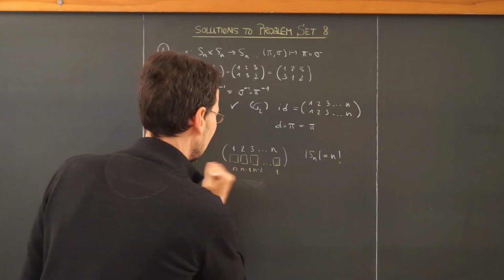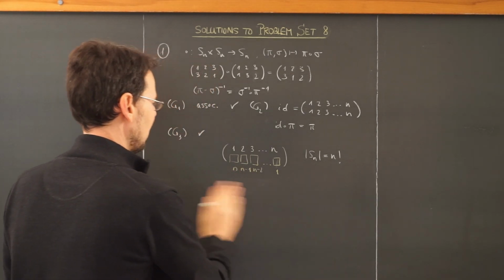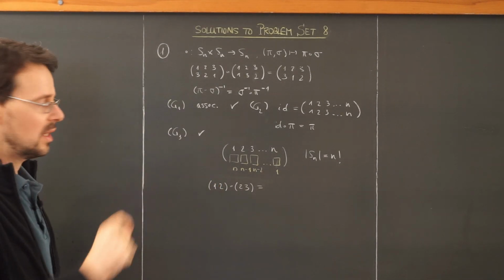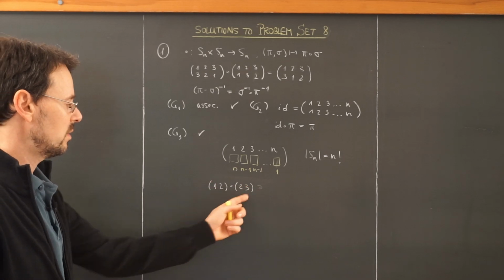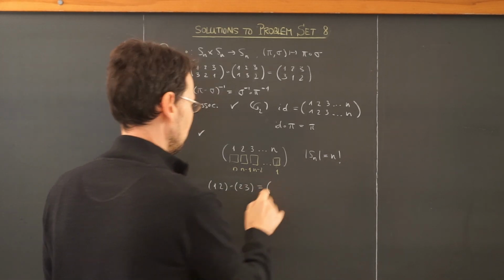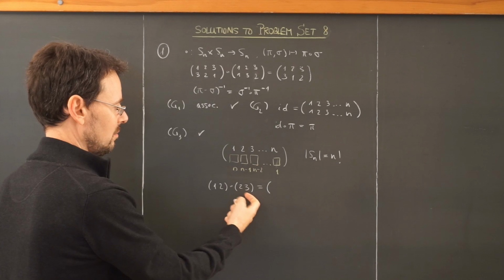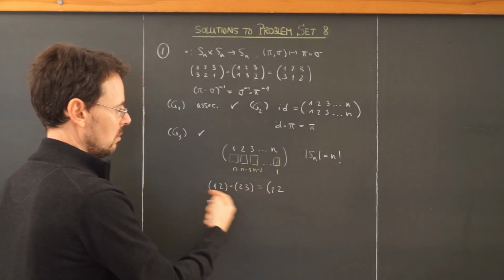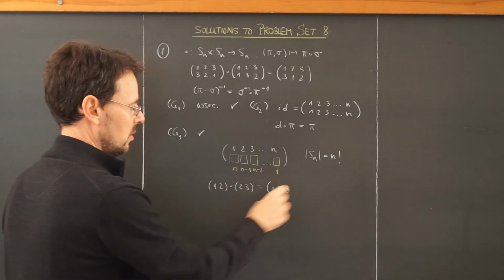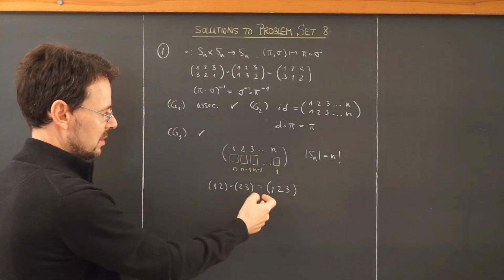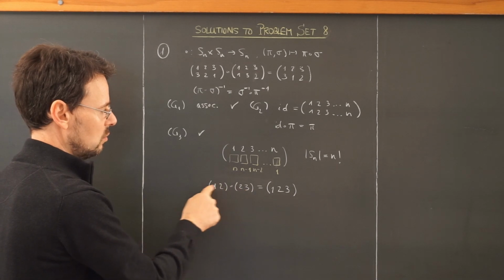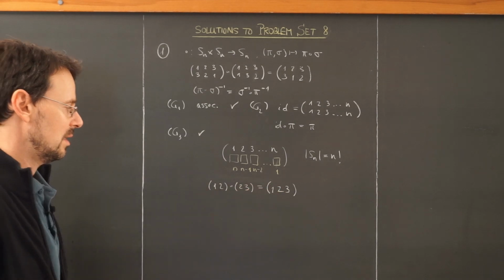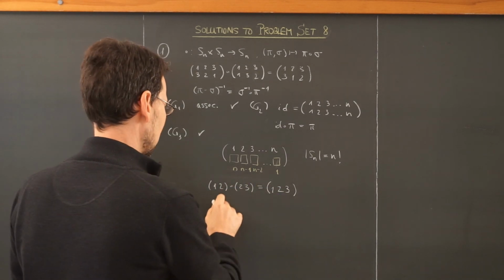So let's take a look at S3 or Sn for n greater or equal to 3. And now we use the cycle notation. So we take these two transpositions and compose them. So 1 is not affected here. 1 goes to 2. 2 goes to 3. 3 is not affected by this one. So we have 1, 2, 3. Let's check 3. 3 goes to 2. 2 goes to 1. So 3 goes to 1. So this composition is this 3 cycle here.